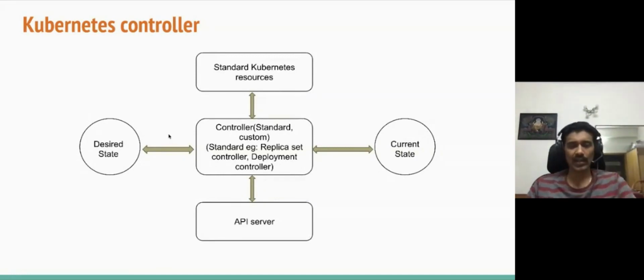Look at the current state, look at the desired state. If there's a mismatch, try to match it. Now, just to give an example, you created a deployment and you said, I want 4 replicas. Initially it creates 1 replica and it looks at it and says, oh, I need to create 3 more replicas. And it'll keep doing it till it reaches 4 replicas. Now, let's say one of the replicas dies. Again, the controller will look at it and say, oh, 1 replica has died. Now I'm going to create 1 more replica so that I match my desired state. So this state machine keeps running all the time to match your desired state with the current state.